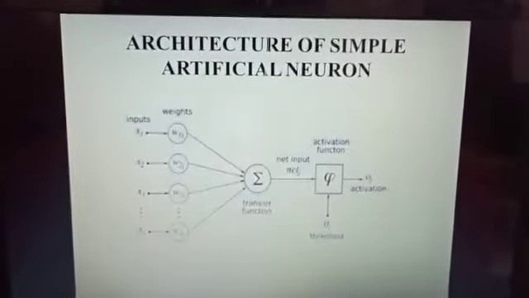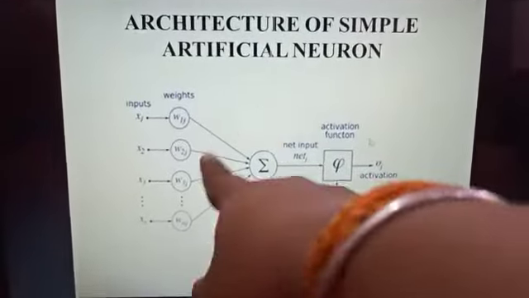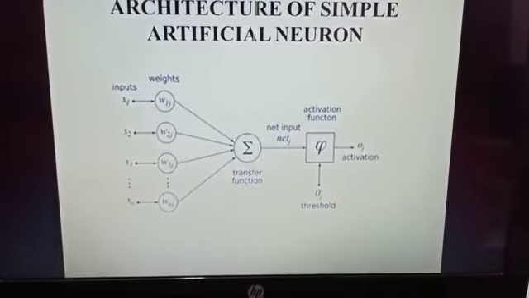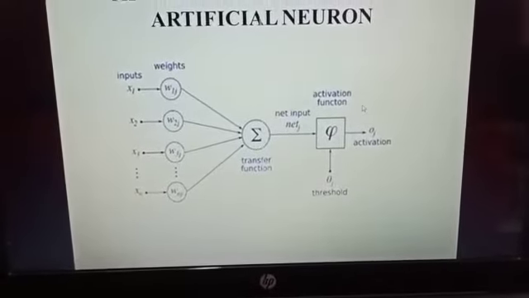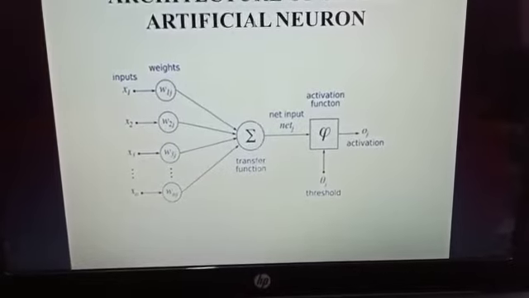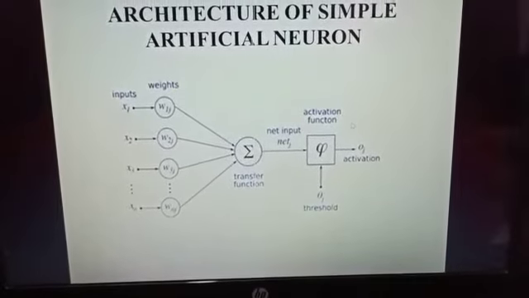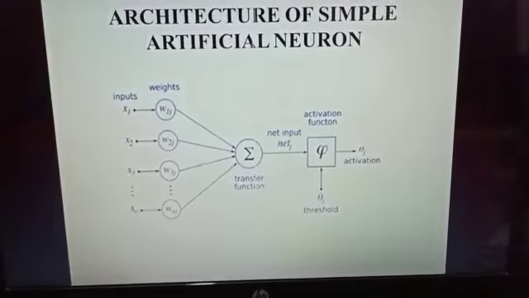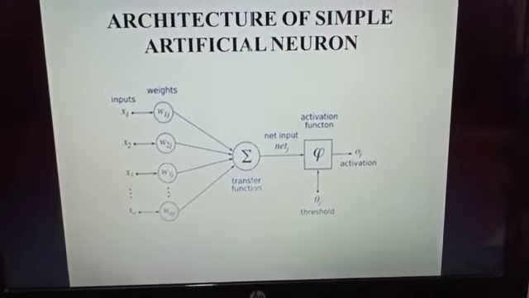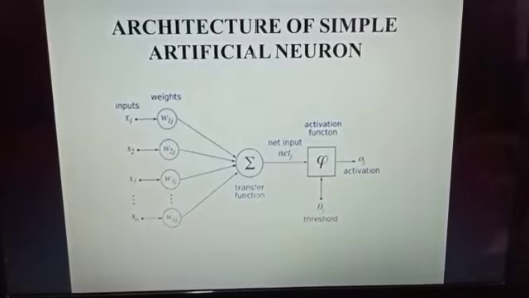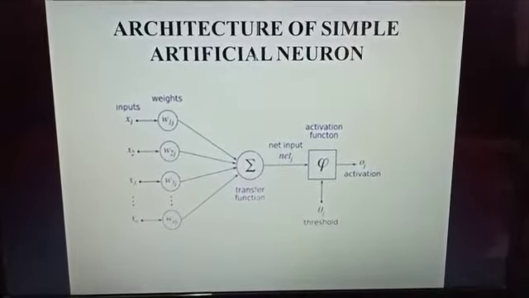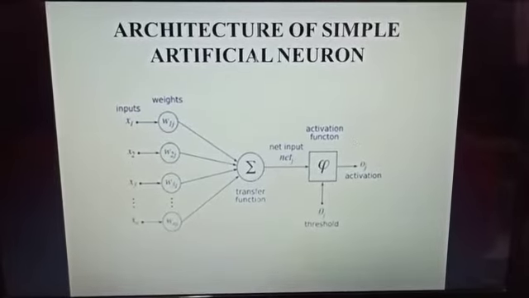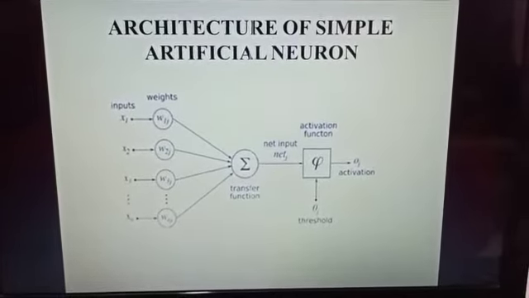Architecture of simple artificial neuron. This is the simple architecture of artificial neuron. There are n number of processing elements. Each element has its own internal state. Internal state is called activation or activity level of neuron, which is a function of the inputs the neuron receives. Weight represents the strength of synapses.